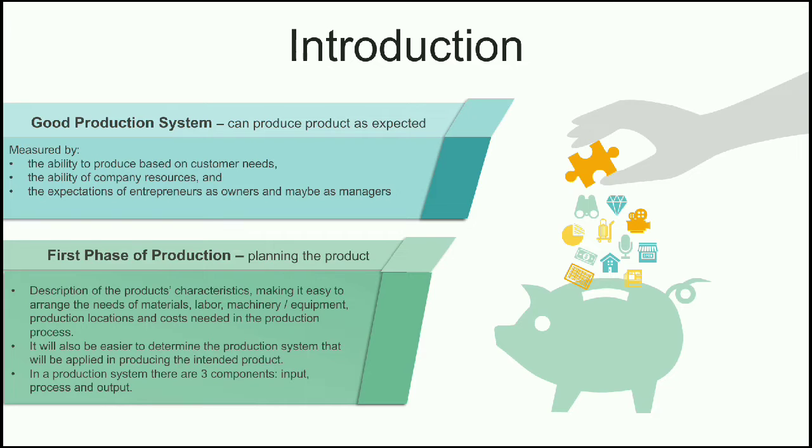It will also be easier to determine the production system that will be applied in producing the intended product. In a production system, there are 3 components. The first is input, and then process, and the last output.